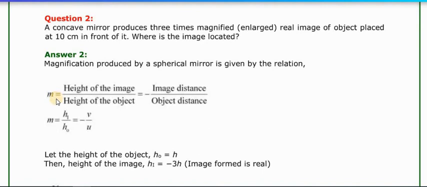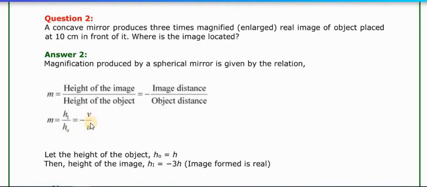We have a formula of magnification: M is equal to the height of the image divided by the height of the object, is equal to minus image distance divided by object distance, means minus v by u. So we can write this as a formula: M is equal to Hi by Ho, which is equal to minus v by u.